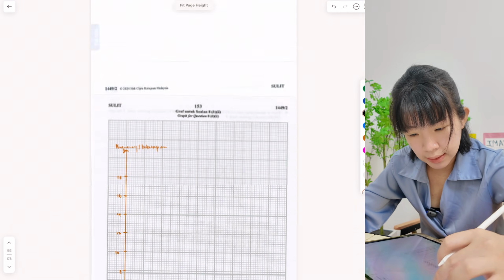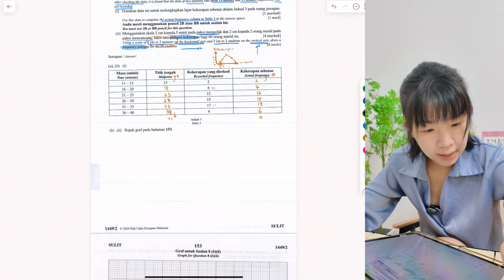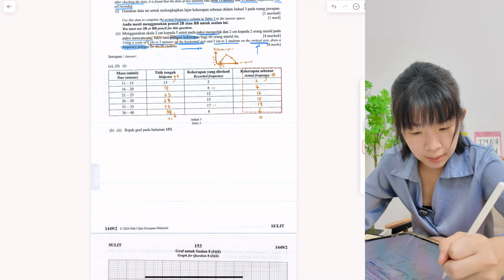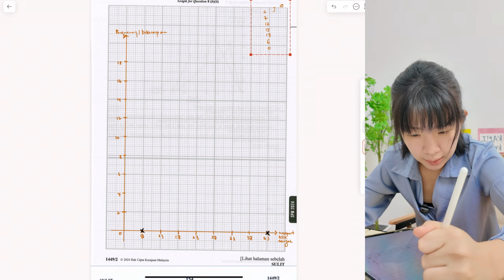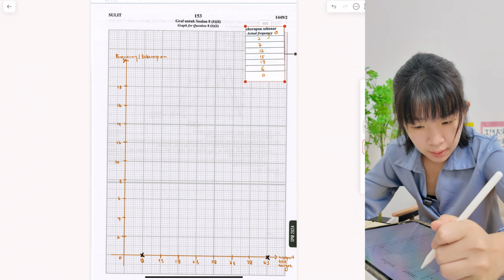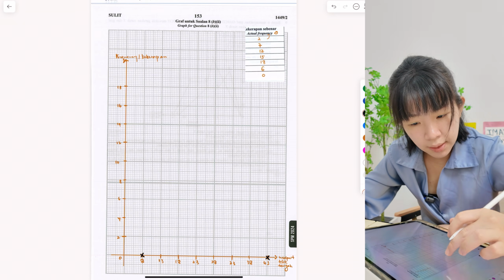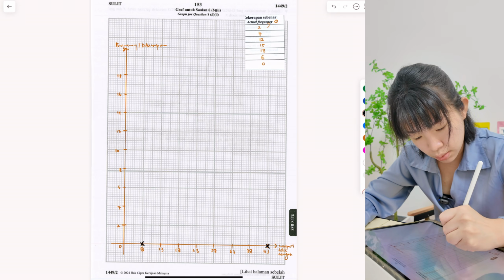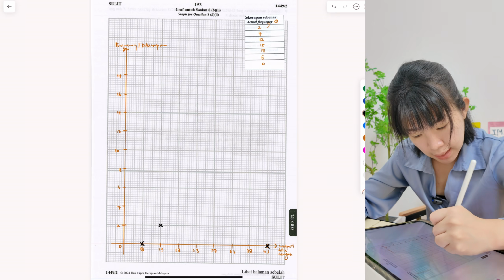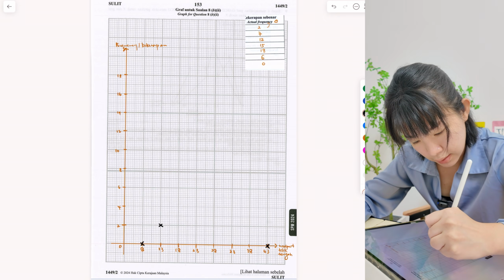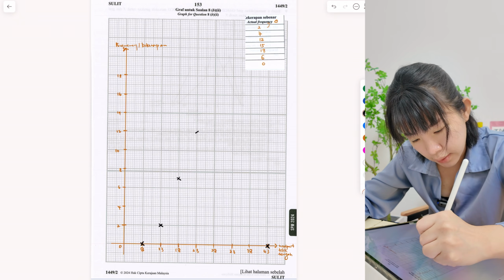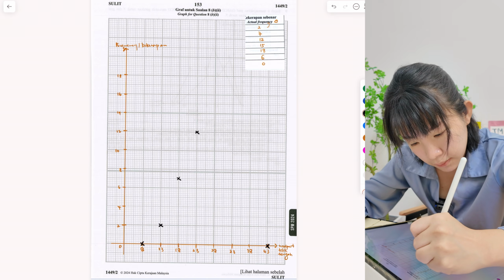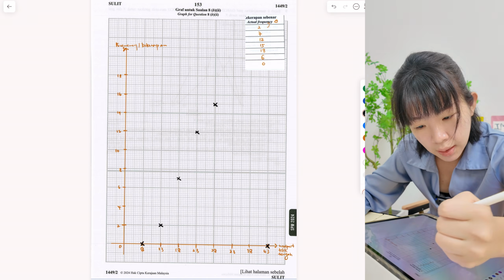Okay, 13. I just put it here. The 13 one, frequency 2. 2 here. Next, 7. 7 here. 12 here. 15 here. 18.